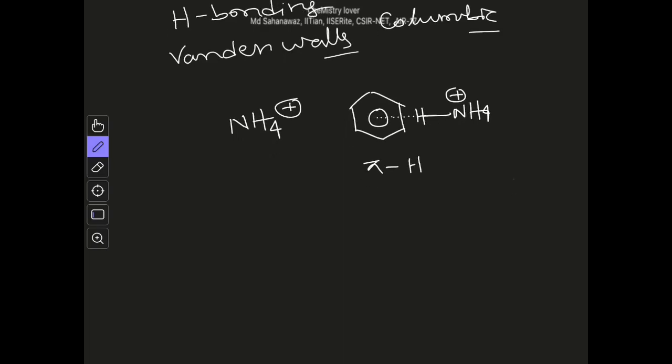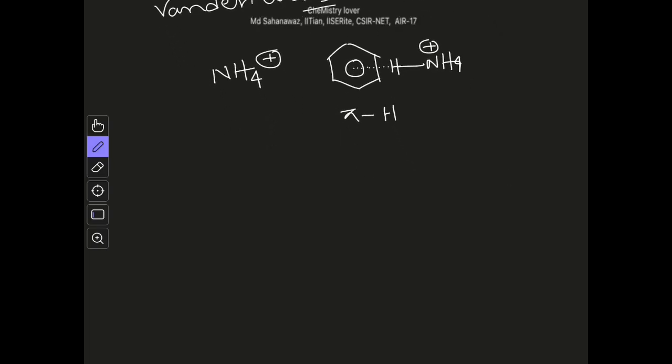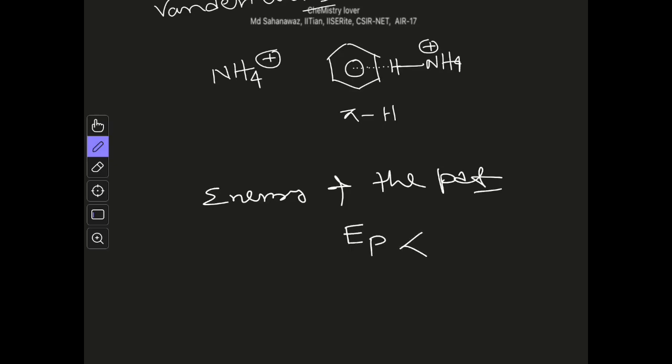Generally, whenever we discuss a chemical reaction and its feasibility, we look into the energy of the product. If the energy of product P is lower than the energy of the starting material, we say that the reaction is feasible because it is thermodynamically favorable.